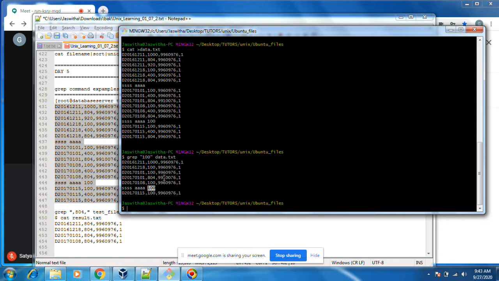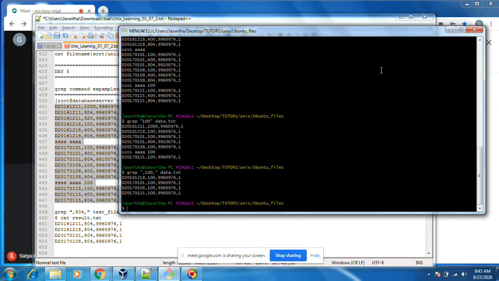Here 100. I want to match only the second column with 100. Then you need to search like this: 100 with a comma before it. You will get only the second column 100. This is an in-depth search.